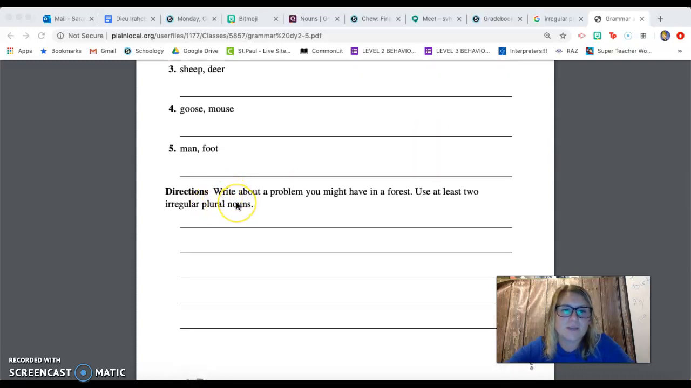The last part I'd like you to do for today is to write about a problem you might have in a forest. Use at least two irregular plural nouns. What could go wrong in a forest? I'd like you to write about that. Well, you could see a bear. You could get lost. You could run out of food. There's all kinds of problems you could have in the forest. Write a couple of sentences about this problem, and in your writing, use two of the irregular plural nouns we've talked about.